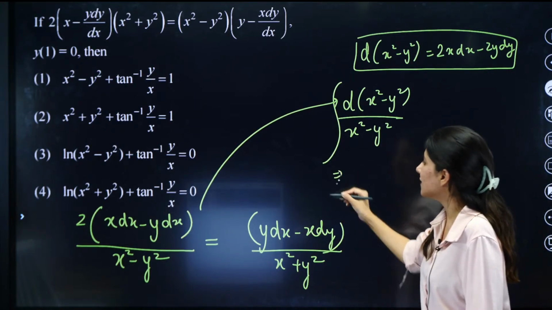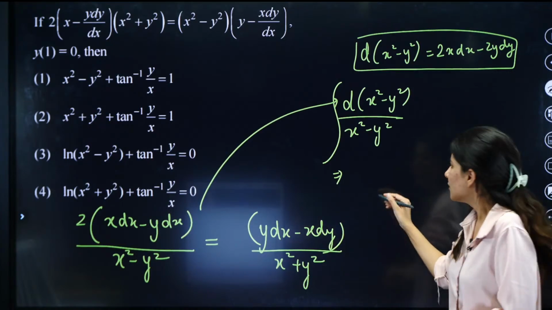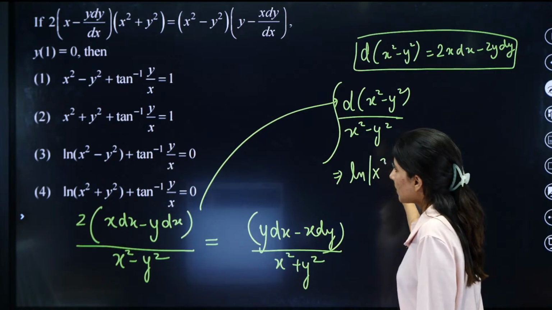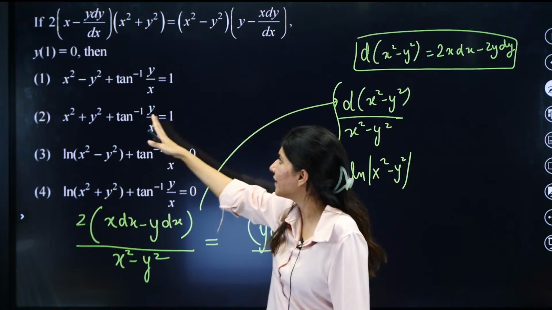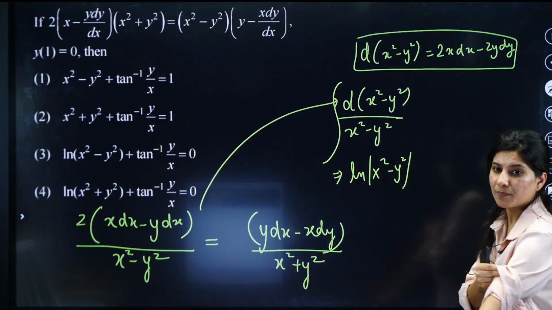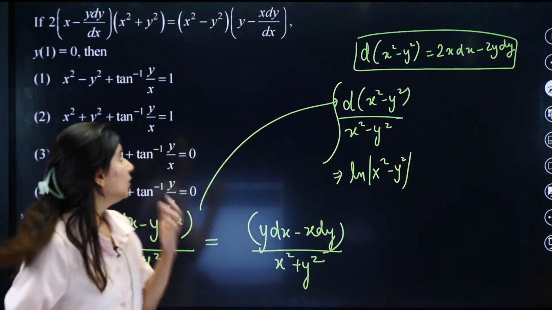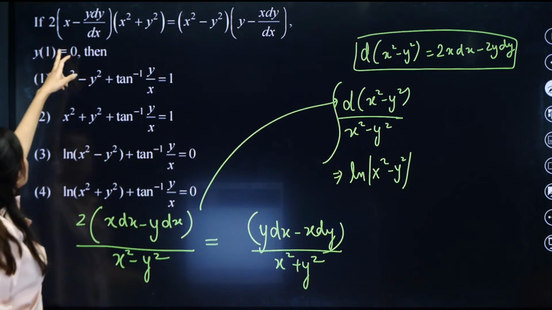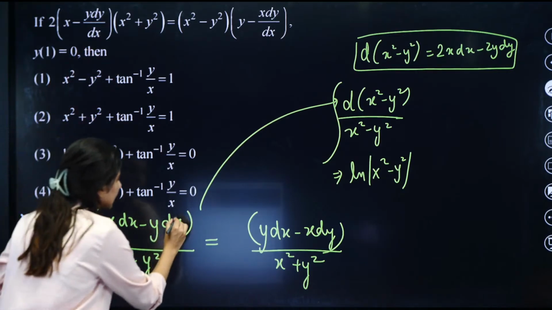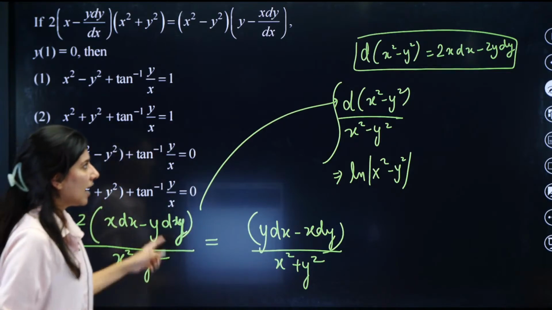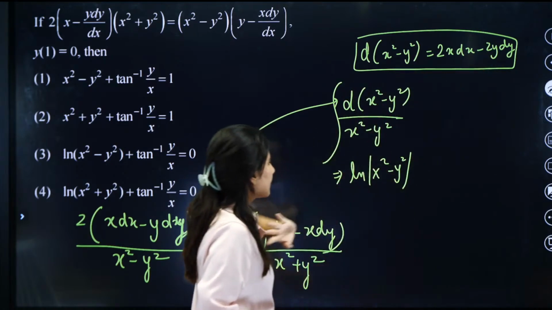So if you integrate it, this is actually dx by x, integration of 1 by x. So this is log of mod of x square minus y square. And it is pretty clear from one of the options as well that we are on the right track. What about the LHS numerator is wrong? Why? The numerator you are saying, x dx minus y dy, correct? Sorry, y dy, yes. This was by mistake. I have written the same, correct over here, y dy, okay? And this is your LHS.